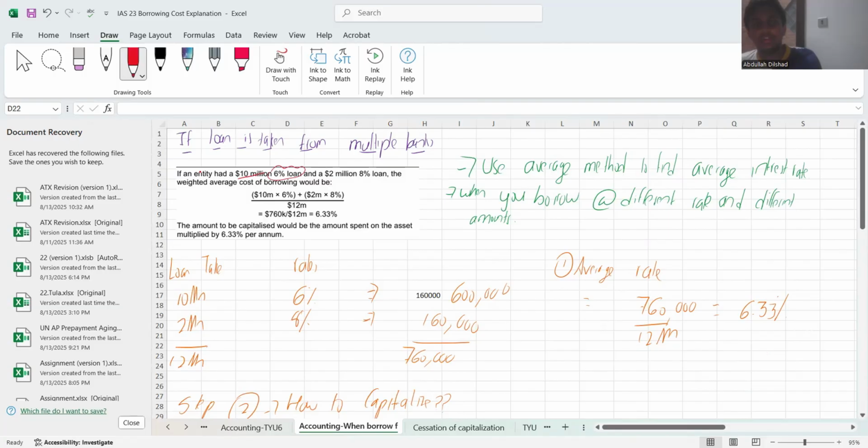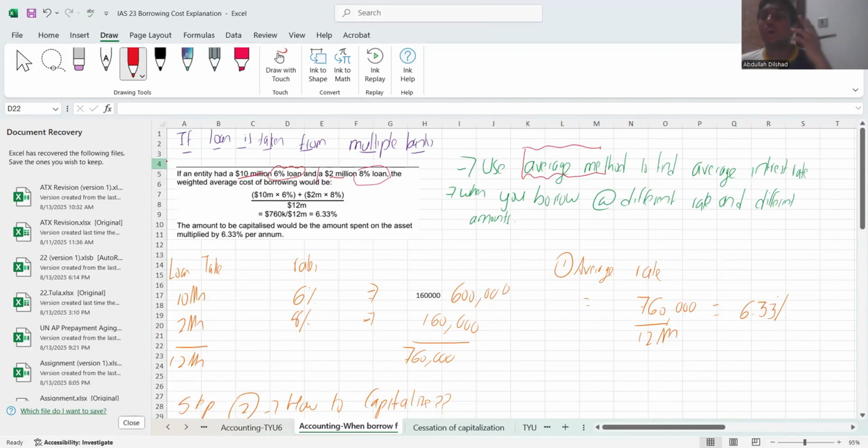at 6% loan note. And after that, they have taken 2 million of 8% loan, right? So they have taken from two companies. Now you might be thinking, which rate am I supposed to be using? Am I supposed to use 6% or 8%? That doubt would be arising. What you need to do is simply use the average method.